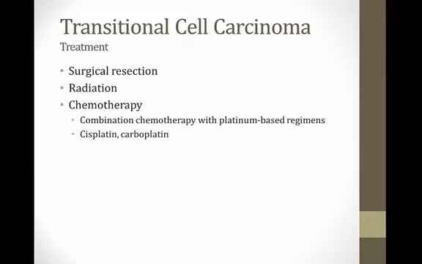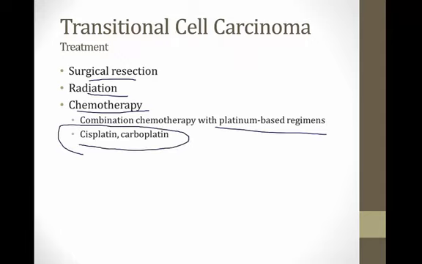These tumors are treated with a combination of surgical resection, radiation, and chemotherapy. And one thing you should know, especially for Step 1 of the boards, is that the platinum-based regimens tend to be used for transitional cell carcinoma. So drugs like cisplatin and carboplatin are often used in treating this malignancy.